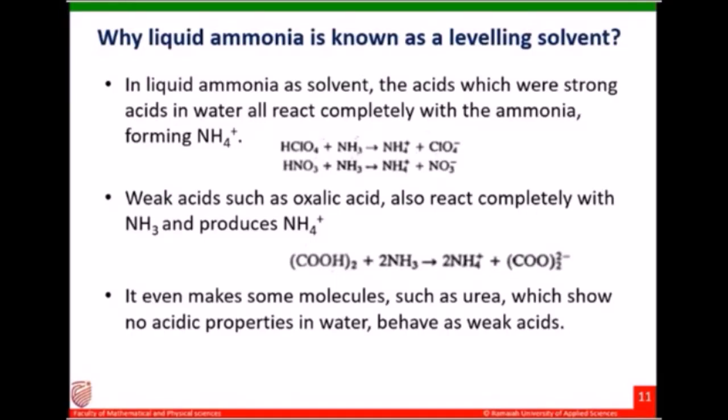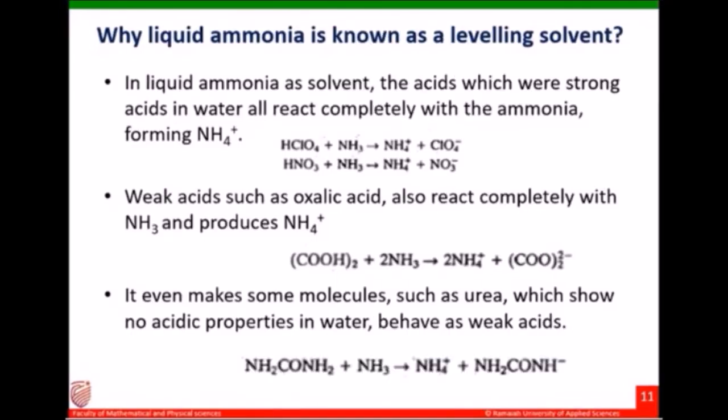So irrespective of the strength of the acid, all acids will create ammonium ions when they react with the liquid ammonia. That means the acidic properties after the reaction with ammonia will be the same. Before reacting with ammonia, all acids may have different acidic strength, but after reacting with the ammonia, their acid strength will be leveled. That's why liquid ammonia is known as a leveling solvent.